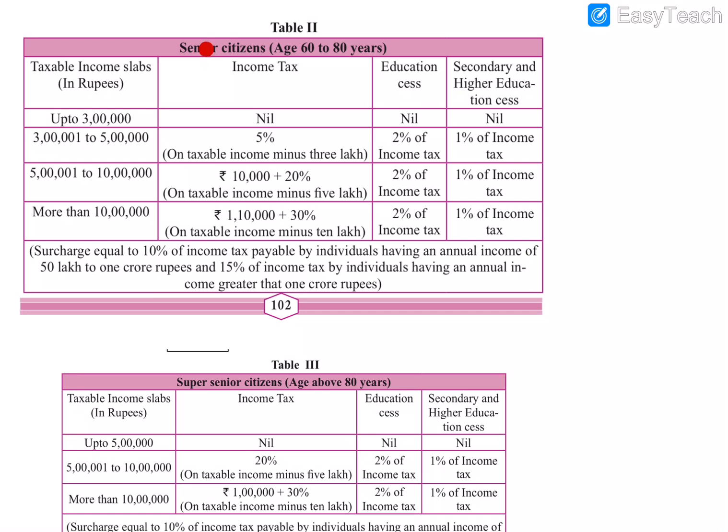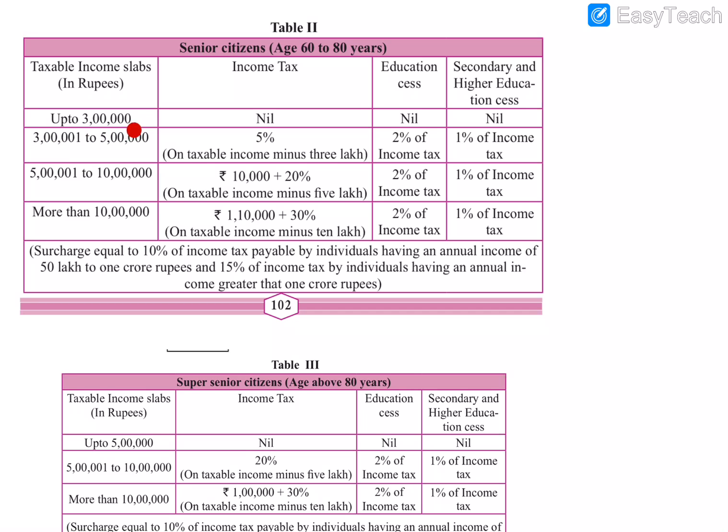Next is the category of senior citizens between the age group of 60 to 80 years. Their income tax table is this. If their salary is up to 3 lakh, they don't have to pay any tax.